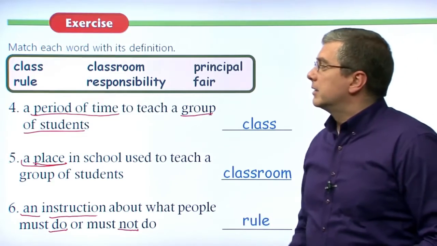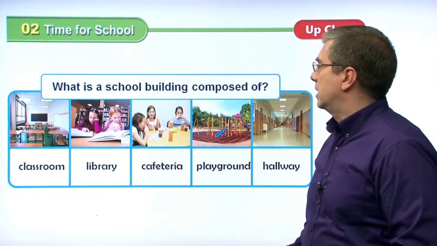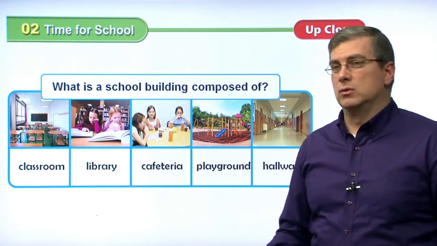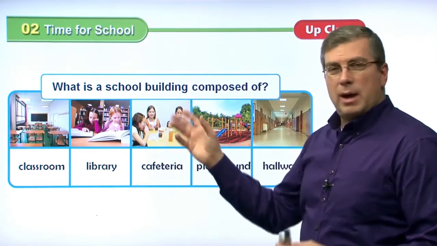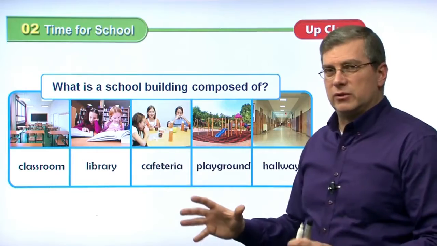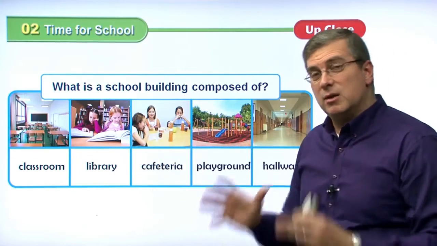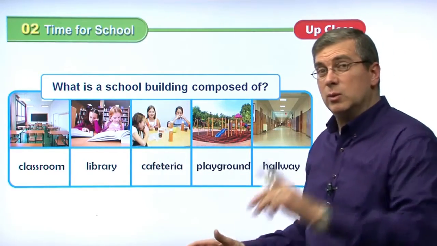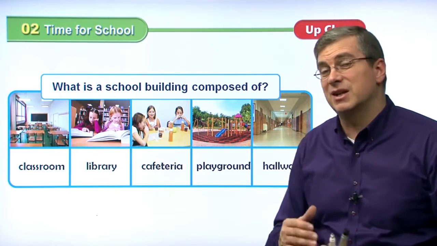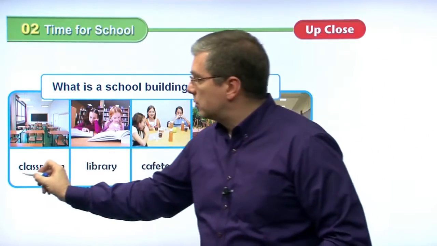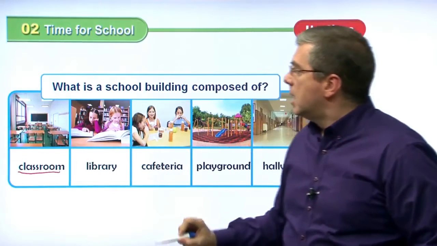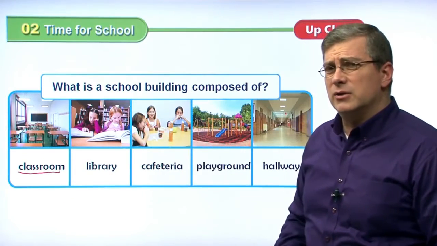Okay, let's move on here. We have a chart here. Now when we talk about school, because our lesson is about time for school, there are many rooms in a school. A school is a big building. There are many different places in the school. We looked at one of those places, that's a classroom, right? But what other rooms can we find in our school?